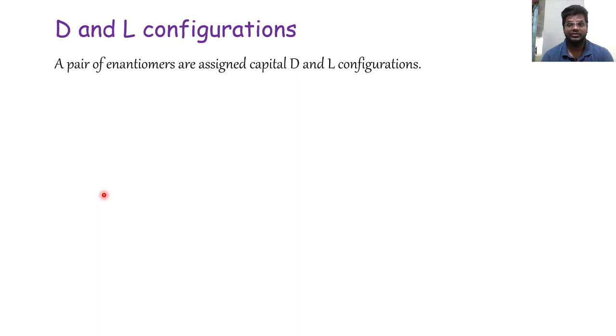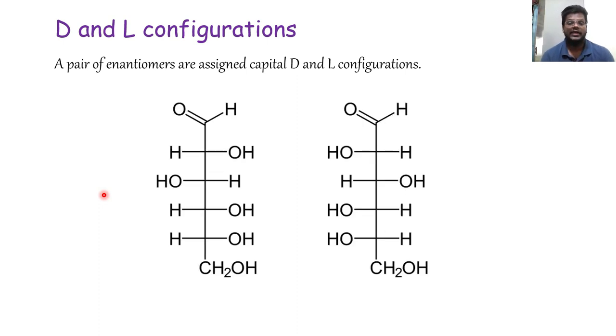Let's take our glucose this time. How many chiral carbons can you see here in this compound? 1, 2, 3 and 4. Only 4 chiral carbons. Why not this sixth one? Because it contains 2 hydrogens. But what was the condition for a chiral carbon? That all 4 atoms should be different. But here 2 of the atoms are hydrogen, so it can't be a chiral carbon. What about the first carbon? Whenever a carbon contains a double bond, the attached atom is counted twice. So we will be counting this oxygen 2 times. That's why the first carbon is also not a chiral carbon. So in total we have 4 chiral carbons.